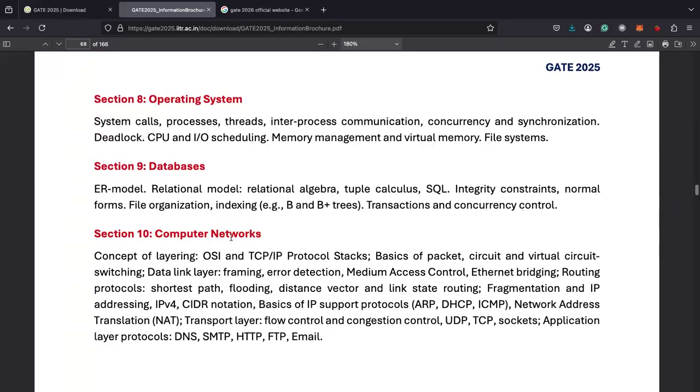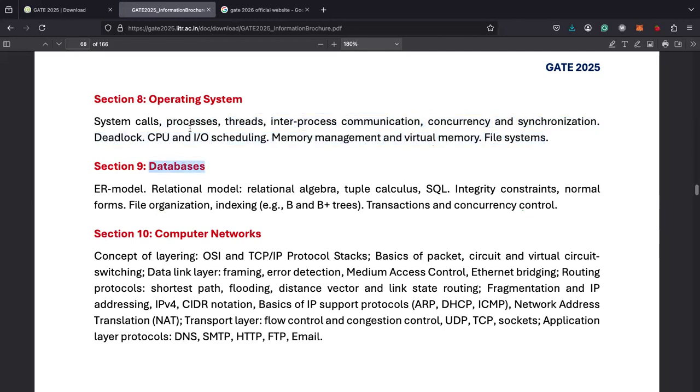The next is operating systems. Again, this is not easy. This is a difficult thing. So system calls, processes, threads, inter-process communication. But if you have started just now for preparing for GATE, you have 1 year from today. So it will not be that difficult to cover the operating system. I have another video which shows how to study for 6 hours per day. If you use that video, you will be able to cover most of the syllabus within a year.